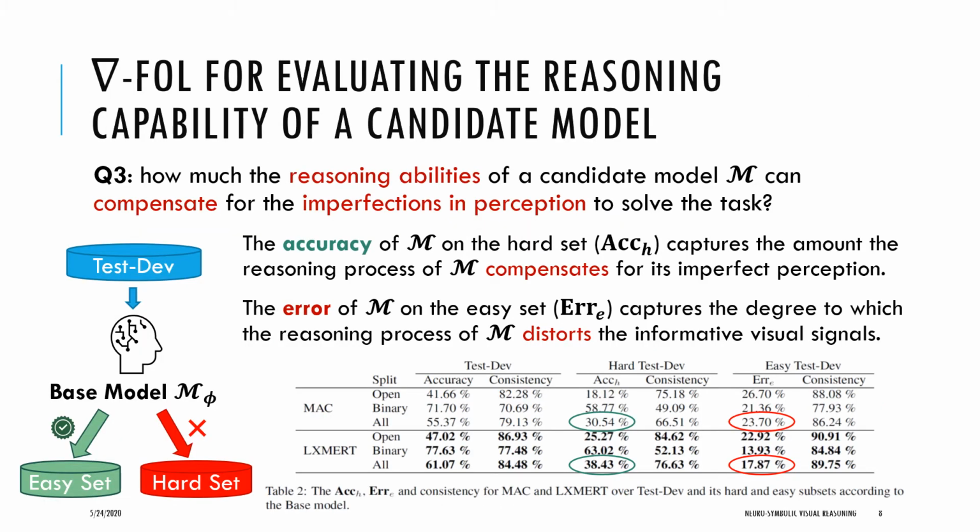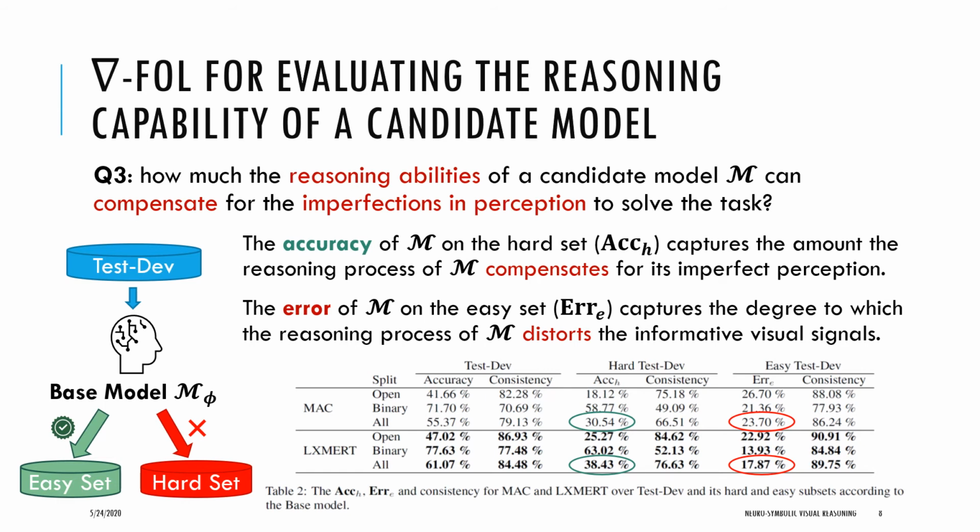To answer this question, we use the base model to partition the GQA test dataset into two hard and easy subsets based on whether the base model could answer the question or not. Now, if I have a candidate model M, the accuracy of M on the hard set tells me how much the reasoning process of M compensates for its imperfect perception, because the examples in the hard sets are the ones that do not have adequate visual signal to be answered only using first-order logic reasoning. Similarly, the error of M on the easy set tells me to what degree the reasoning process of M distorts the informative visual signals that would be otherwise sufficient for logical reasoning to answer the question.